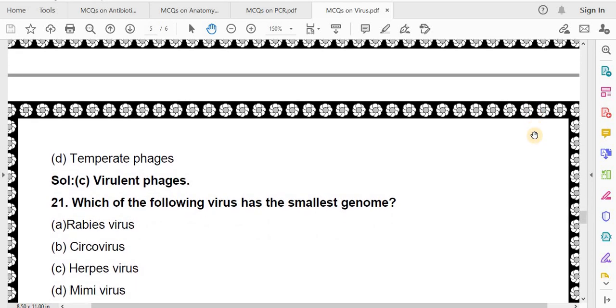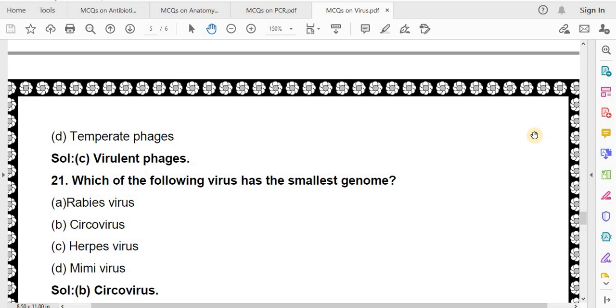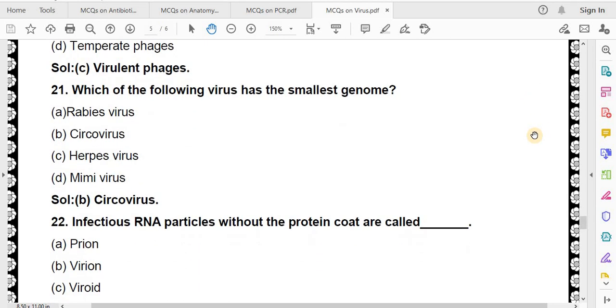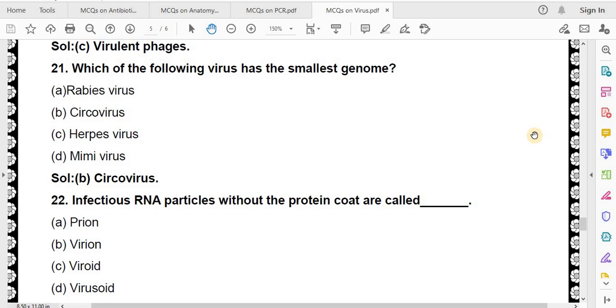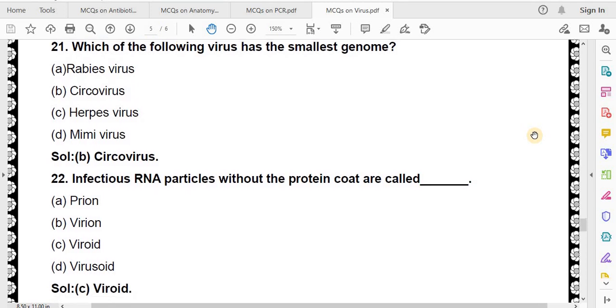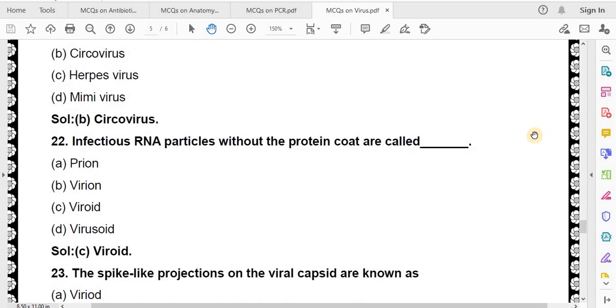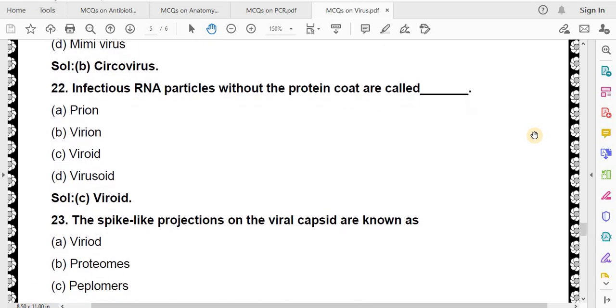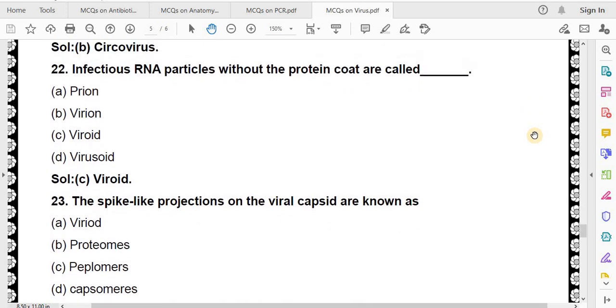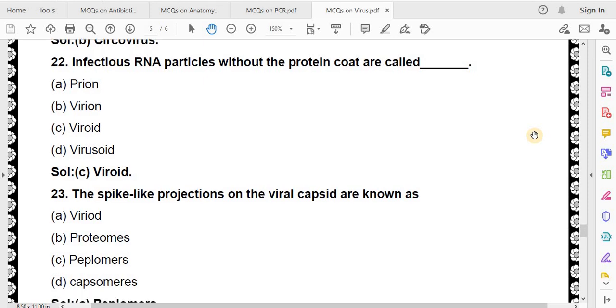Which of the following virus has the smallest genome? Rabies virus, circovirus, herpes virus, mimivirus. Correct answer is circovirus. Infectious RNA particles without the protein coat are called virion, virino, viroid, virocide. Correct answer is viroid. The spike-like projections on the viral capsid are known as viroid, proteomes, peplomeres, capsomeres.